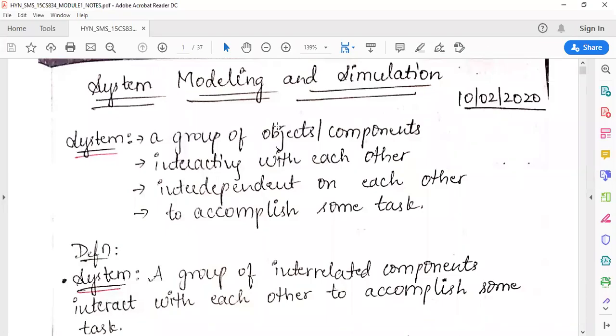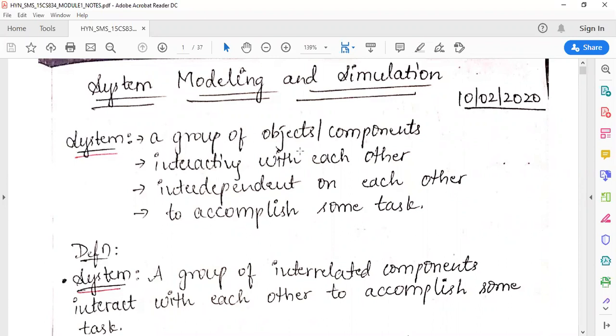Hello friends, welcome to today's session on Module 1. Under Module 1, the first chapter is Introduction to Simulation. Today we'll be seeing the definition of system, its components, the different steps in a simulation study, and problems on single channel queuing system.